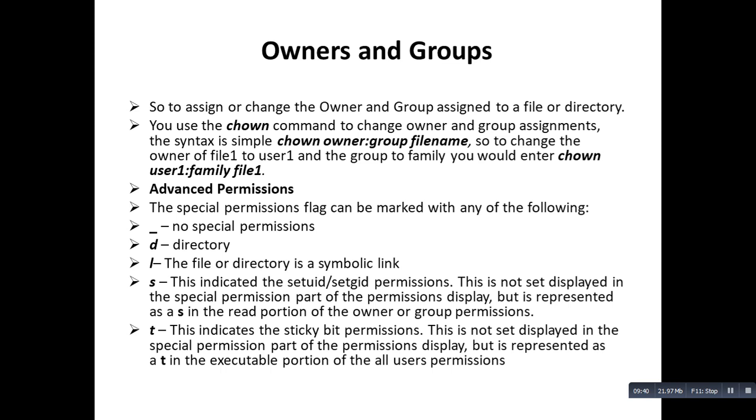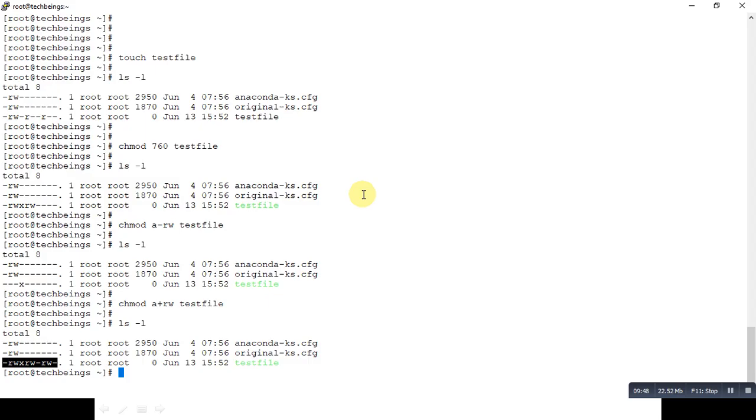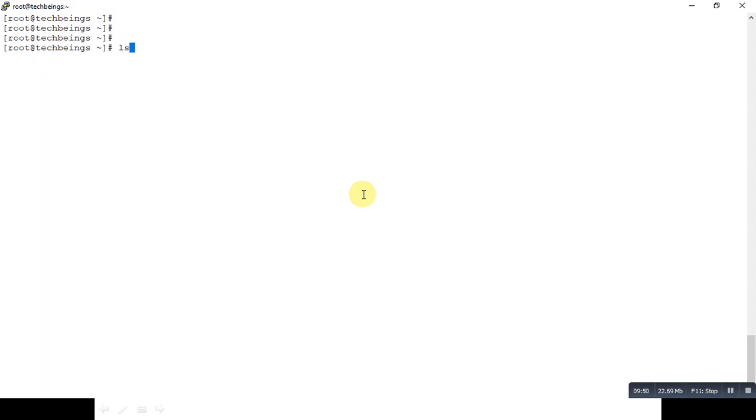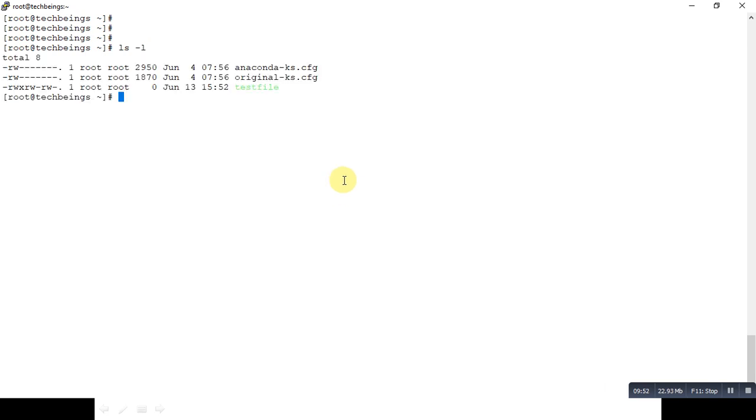Owners and groups. Now that we have changed the permission, we haven't changed the owners and group of the file. So first we will see ls -l. If you can see, the owner is root and the group is also root. So what if I want to change this?